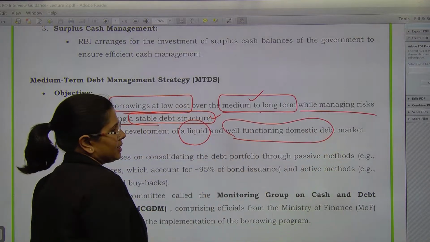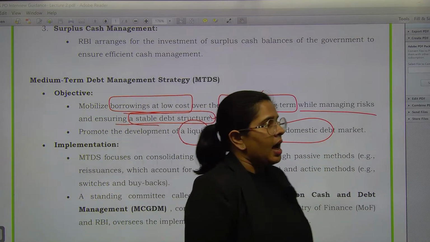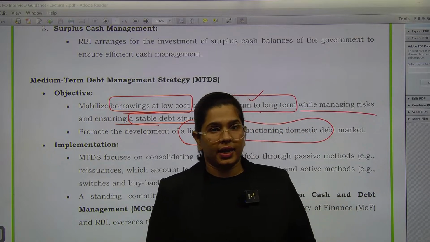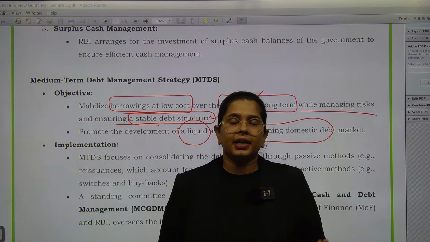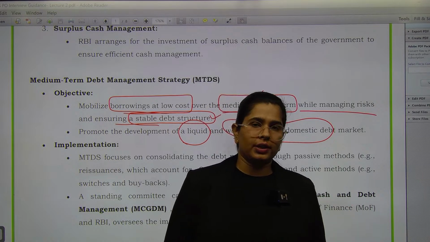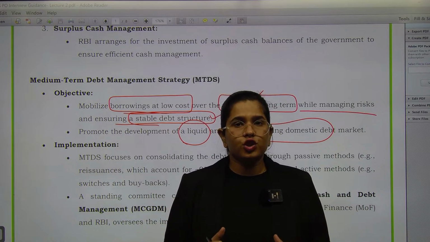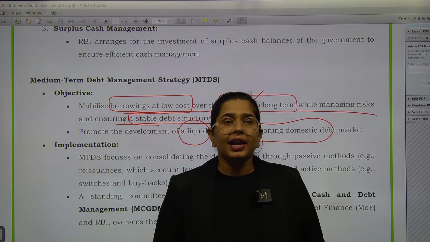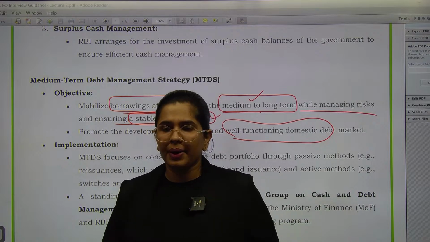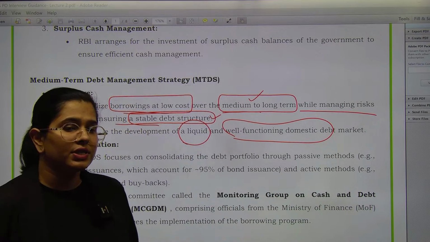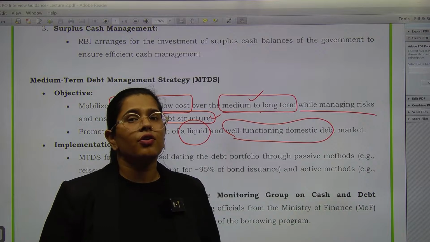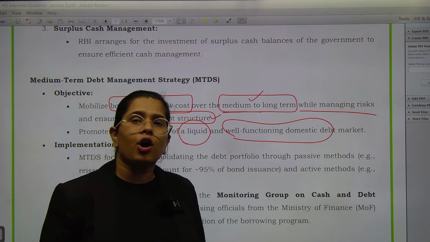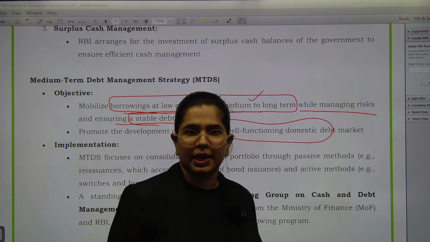well-functioning domestic debt market. See, RBI has got different kind of objectives. Number one is, obviously, government needs both kind of funding, short term, long term, but there needs to be a balance between these kind of funding as well, depending on the requirement. Suppose if the government has to invest in some kind of scheme, right, the results of which would come in a longer time span, then what kind of borrowing will you have to do? Obviously long term in nature, right?